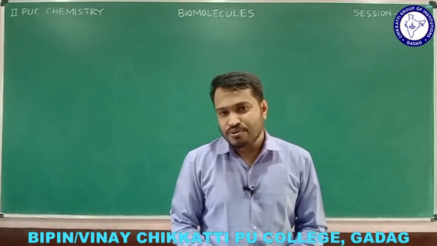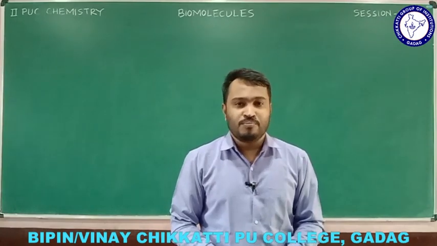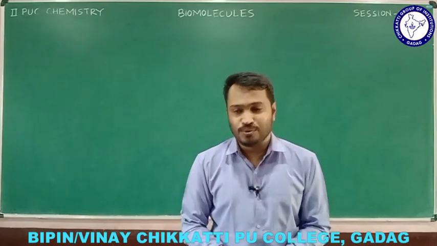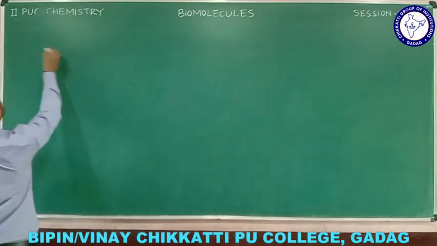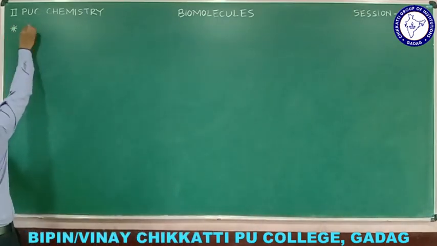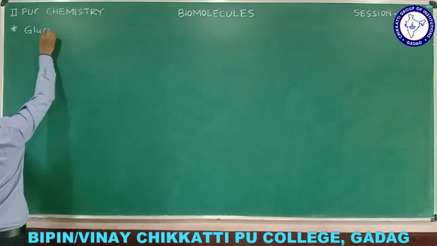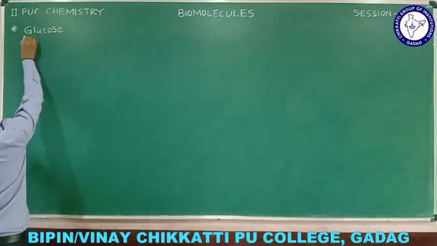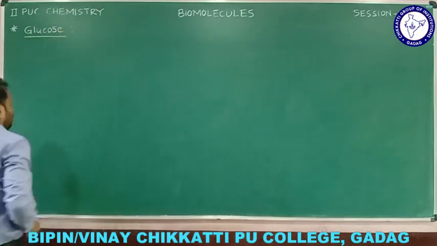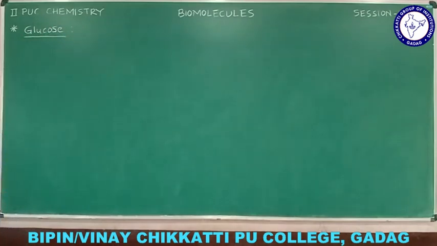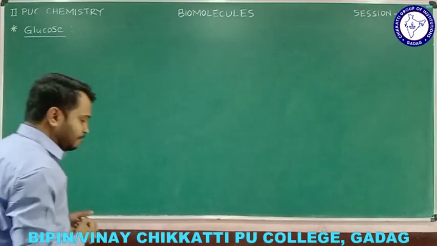Now we'll discuss the well-known example for monosaccharide, that is glucose. So the concepts we know already are, glucose is an example for monosaccharide, right?